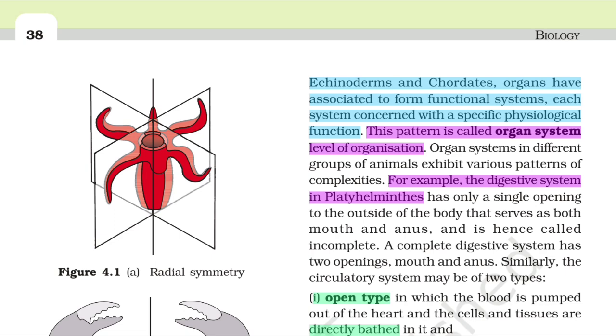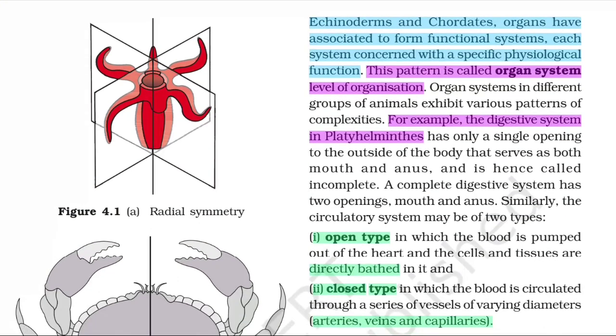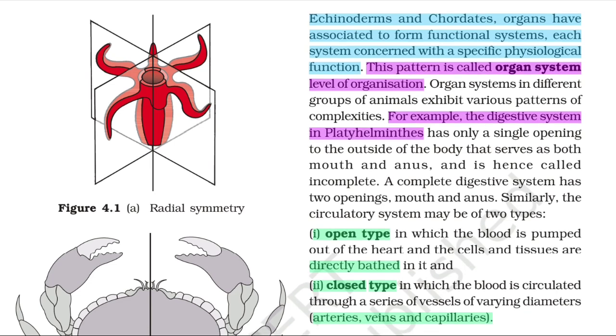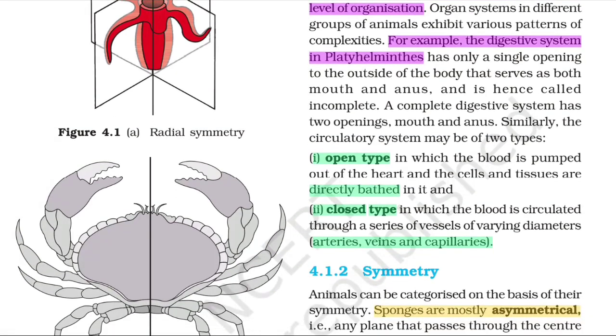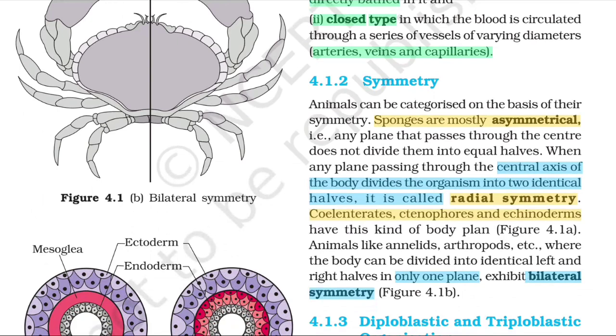For example, the digestive system in Platyhelminthes has only a single opening to the outside of the body that serves as both mouth and anus, and is called incomplete. A complete digestive system has two openings, mouth and anus. Similarly, the circulatory system may be of two types: open type, in which the blood is pumped out of the heart and the cells and tissues are directly bathed in it, and closed type, in which the blood is circulated through a series of vessels of varying diameters: arteries, veins, and capillaries.